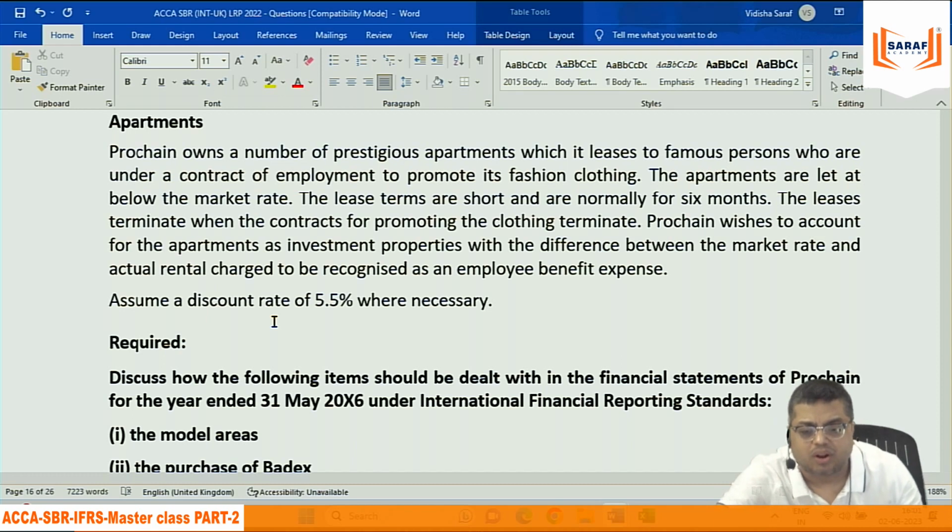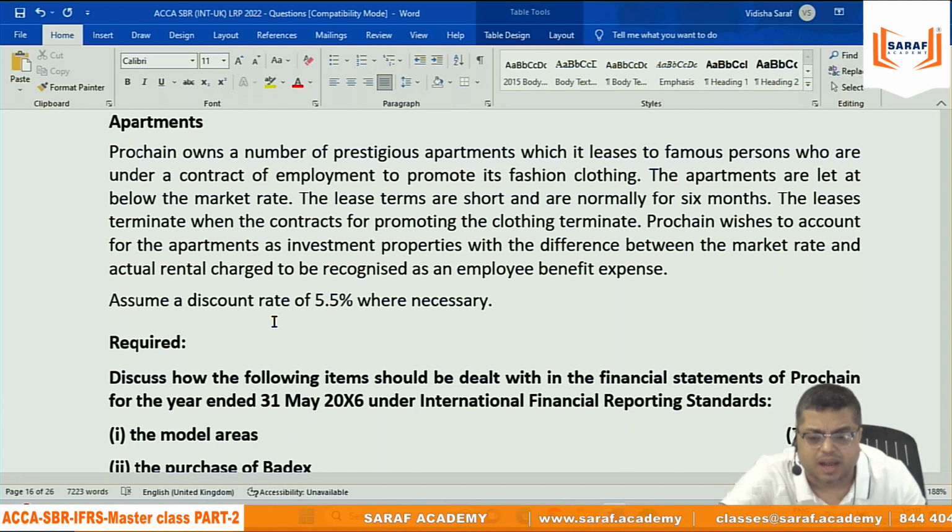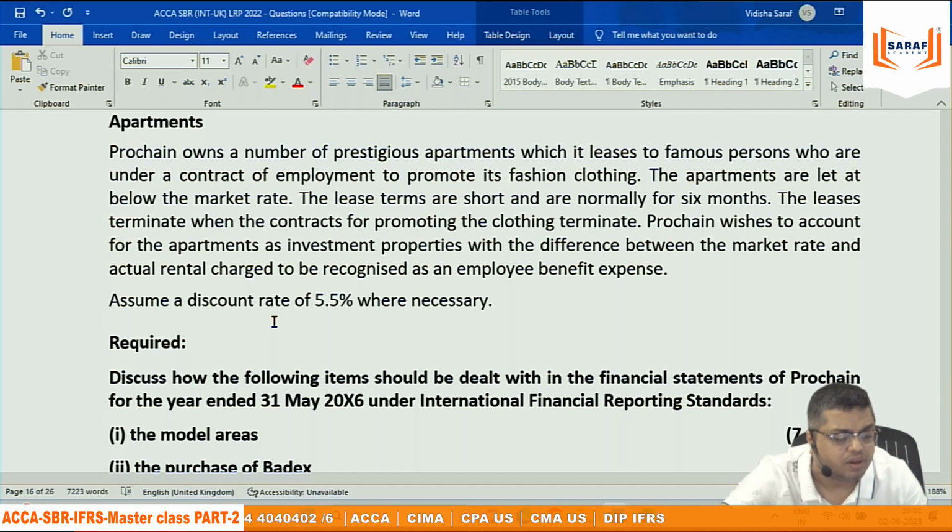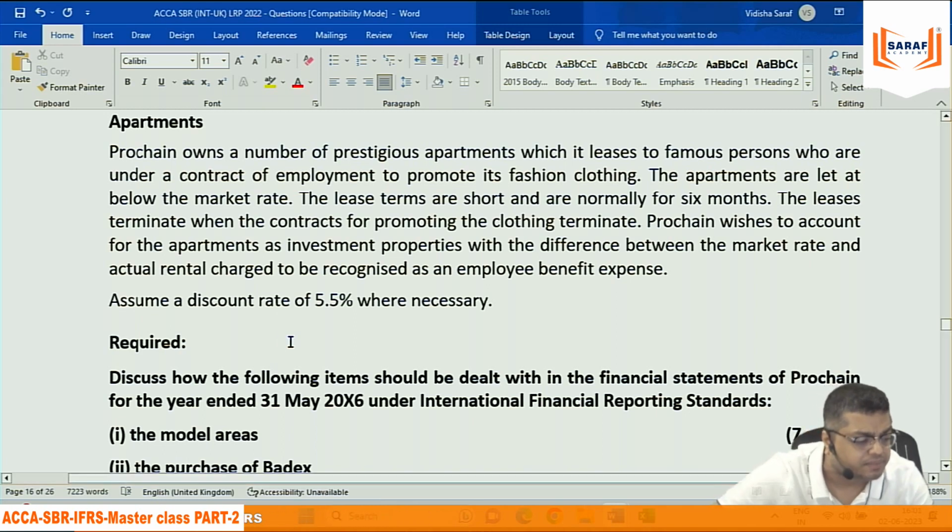P wishes to account for the apartments as investment properties, with the difference between the market rate and the actual rental charge to be recognized as an employee benefit expense. Assume a discount rate of 5.55% where necessary. Discuss how the following should be dealt with in the financial statements of P for the year ended 31st May 2016 under International Financial Reporting Standards.